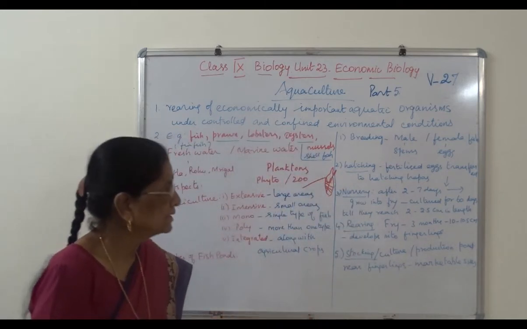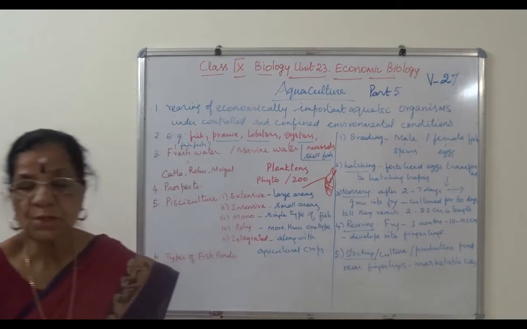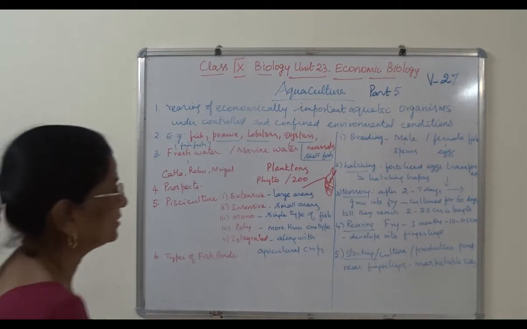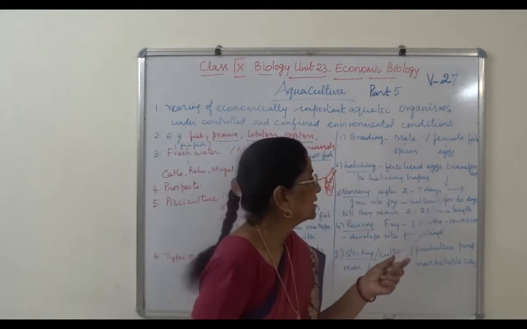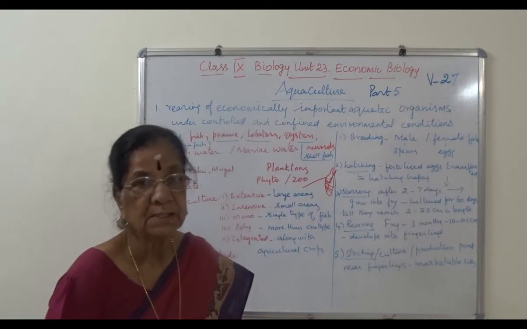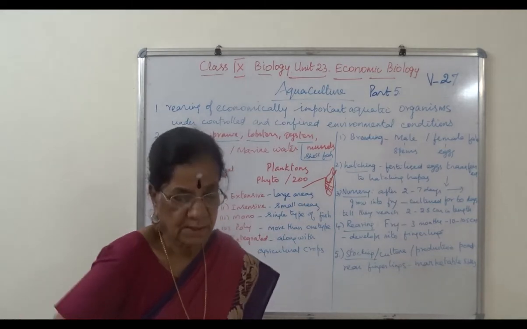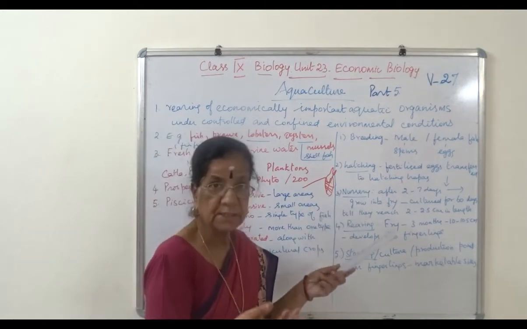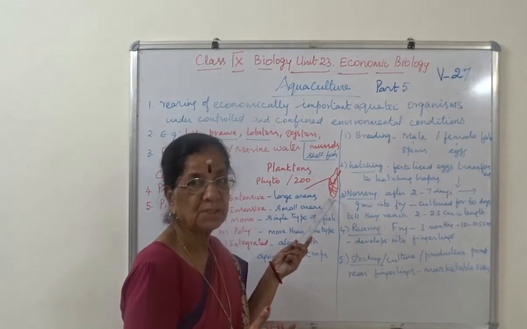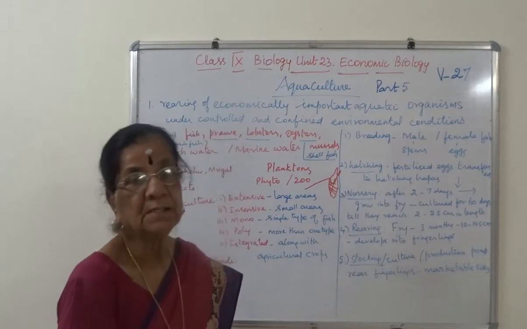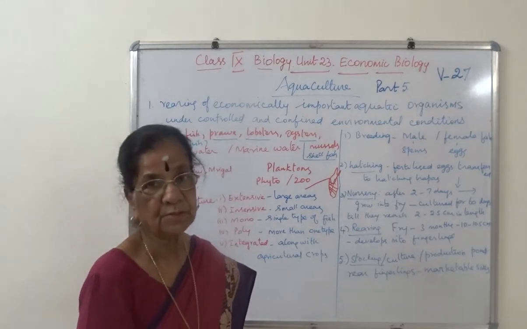Okay, so the fertilized eggs are transferred to hatching happas, that is, the hatching pond. There are different steps. Carefully we should collect the fertilized eggs in the net like this. This is the happas, and then the eggs should be allowed to hatch in the next stage, the hatching pond.